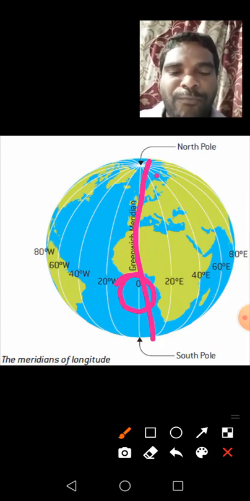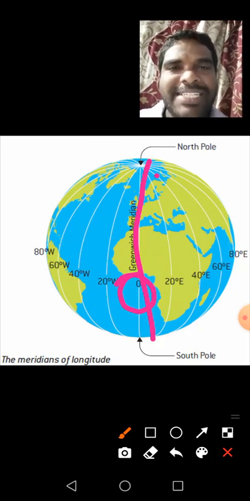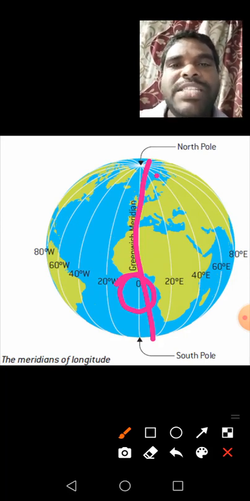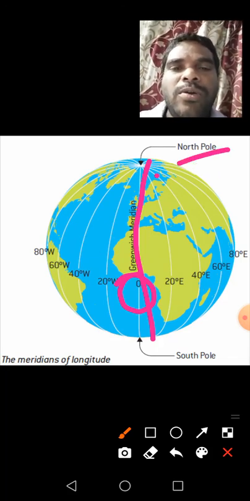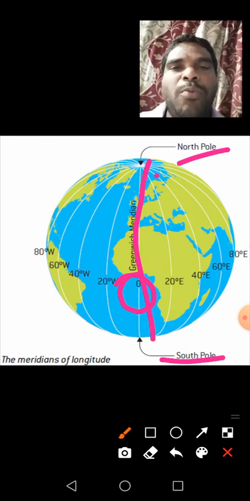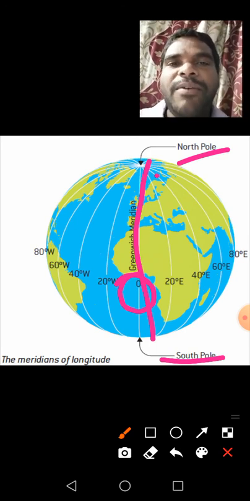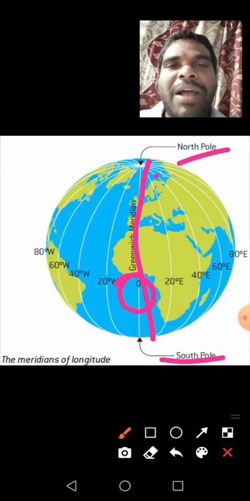In the next class, we will discuss locating places on the globe. Understand, children? Yes, parallels and meridians. In the previous class, we discussed parallels, and in this class we discussed meridians. Meridians are imaginary lines which run from pole to pole, from the North Pole to the South Pole. The Greenwich meridian is the starting point of these meridians, and it is numbered 0 degrees.